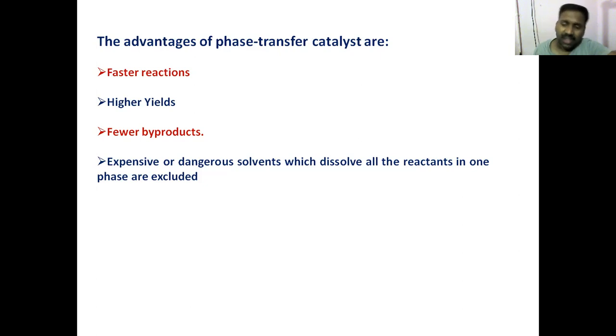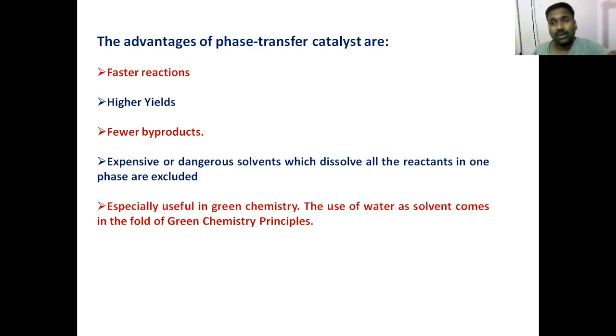So what is the best way? You should minimize the use of organic solvents in reactions. And when you do this, it is aligned with green chemistry principles. One of the principles of green chemistry says that you should use as much water as possible as solvent, not organic solvents. The usage of organic solvents is discouraged in green chemistry. But what to do? I use organic compounds. They are not soluble in water. So how to conduct organic reactions in water? Because green chemistry encourages water, use phase transfer catalyst. So you can conveniently use water as solvent.